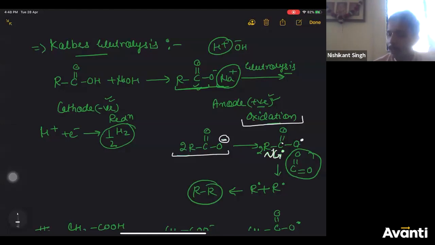So this carbon will get a free radical. Free radical and free radical will combine to form a bond so that CO2 is eliminated. Now you get R radical and R radical, 2 R radicals. Both will combine with each other to form RR. That is alkanes. So you'll get alkanes. I hope it is clear now.